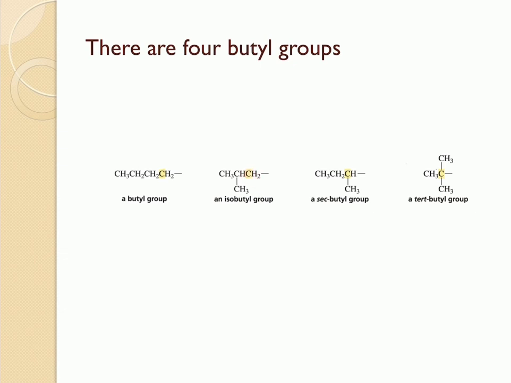hydrogens and one carbon. And for the secondary butyl group, we'll be removing the hydrogen from the secondary carbon. A secondary carbon is something which has only one hydrogen. And for the tertiary butyl group, you will be removing the hydrogen from the tertiary carbon. A tertiary carbon is a carbon which is connected to three carbons or no hydrogens.